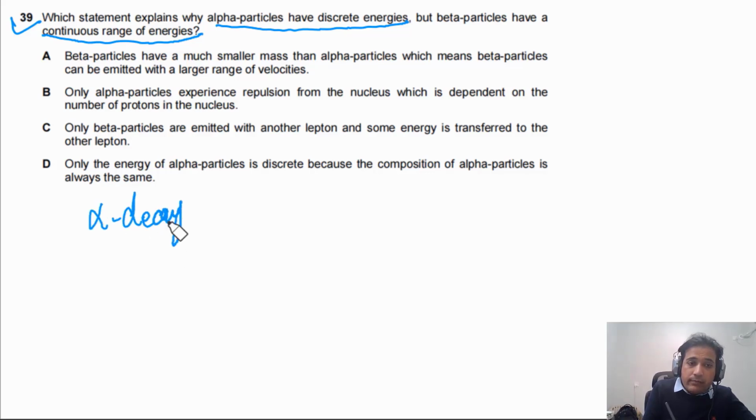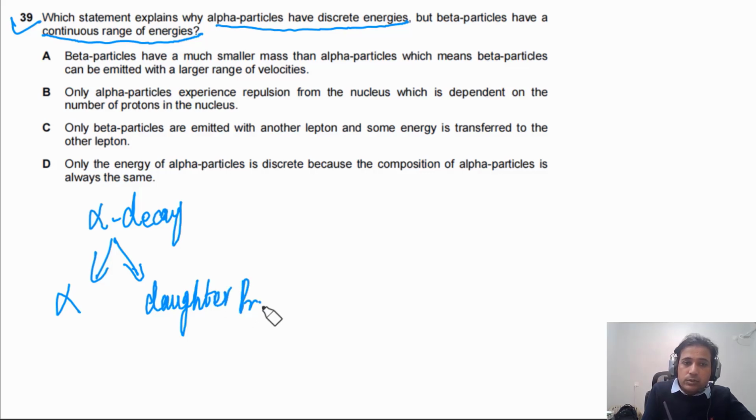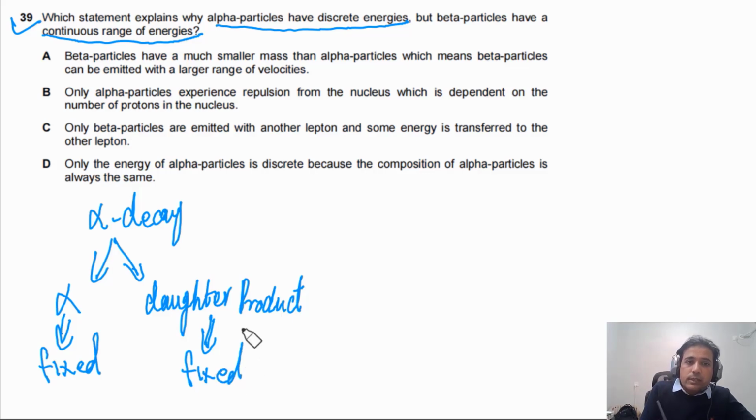So we have alpha decay. In alpha decay, an alpha particle will be emitted and there will be a daughter product depending on the reaction. In each alpha decay, the energy of the emitted alpha particle is fixed, and the daughter product is also fixed. So that's the reason they have discrete energies depending on the reaction.